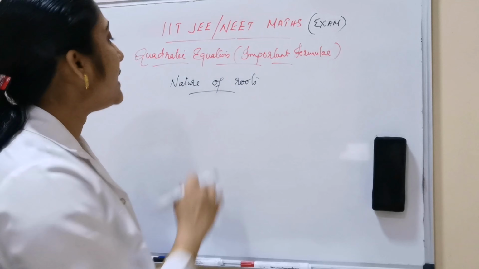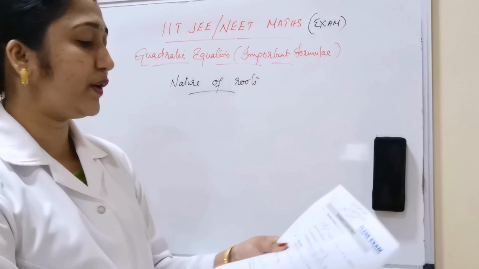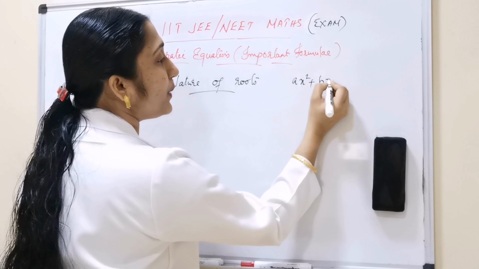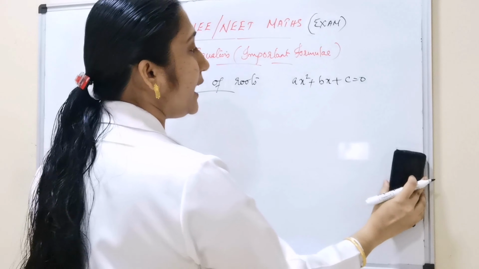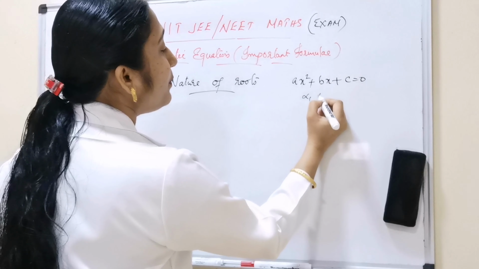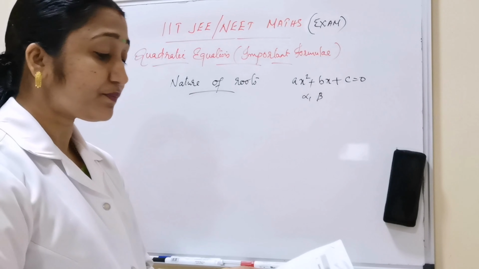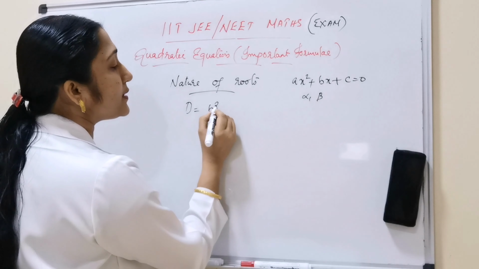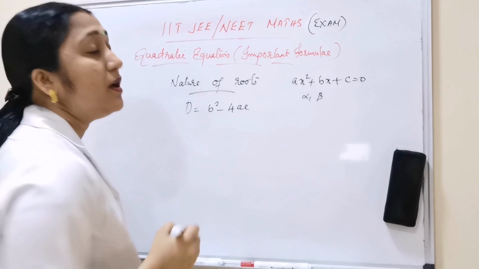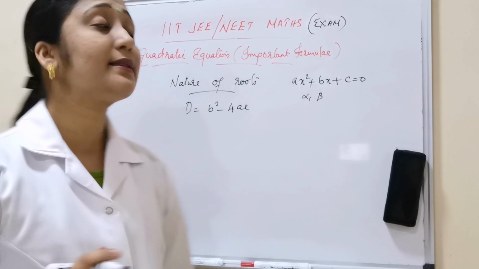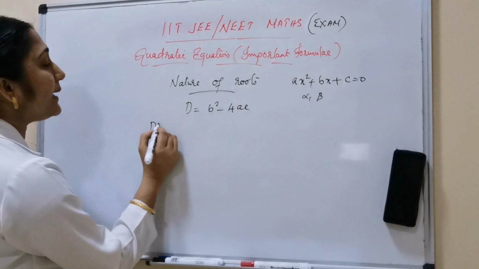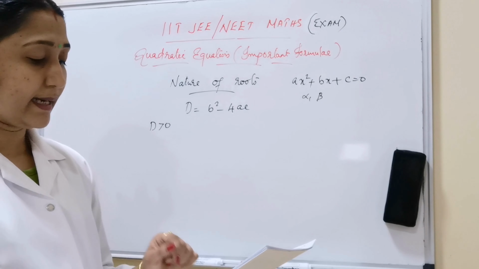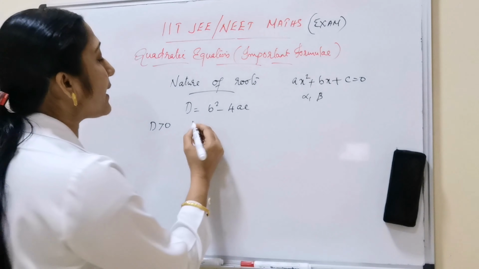Okay. Next, nature of roots. What is the nature of roots? If ax square plus bx plus c is equal to 0 is a quadratic equation, and alpha and beta are the roots of the equation, then D, the discriminant, is equal to b square minus 4ac. So if this discriminant D is greater than 0, the roots are real.